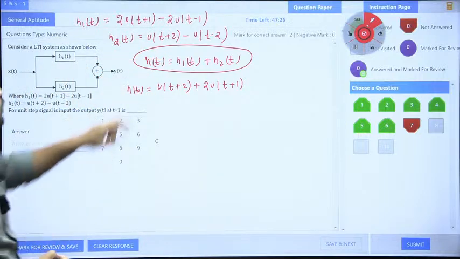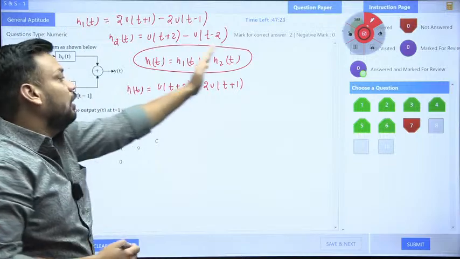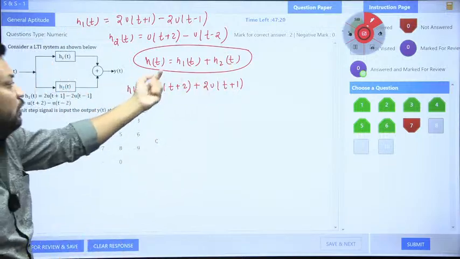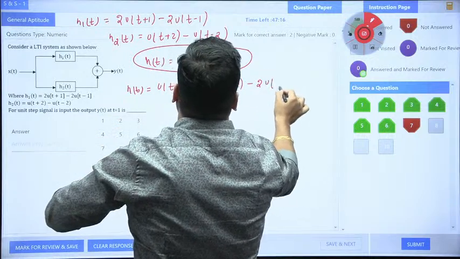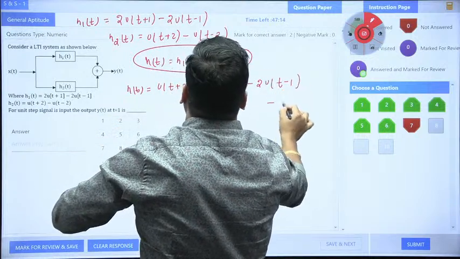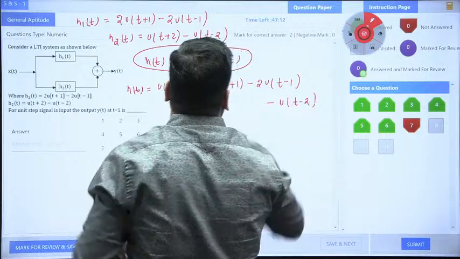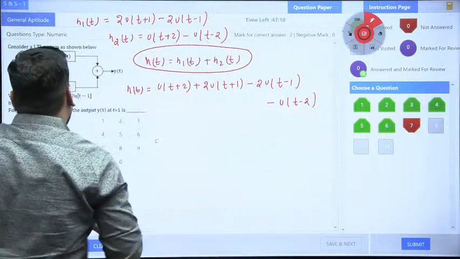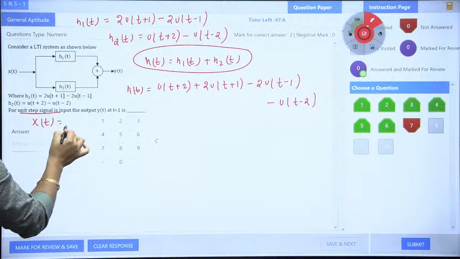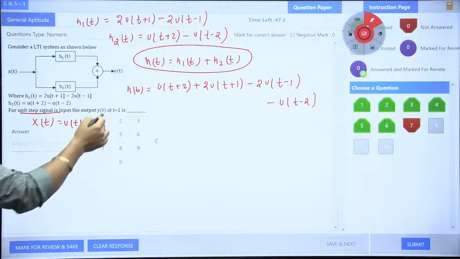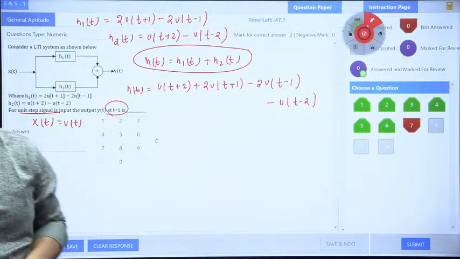So u(t+2) comes first, then as the locations come I am writing: first the shift at minus 2, then minus 1 comes. Then minus 2u(t-1) comes, and finally minus u(t-2) comes. So this is your h(t). It asks for the unit step, so the input is the unit step, which means x(t) is u(t). Then it asks for y(t) at t equal to 1.